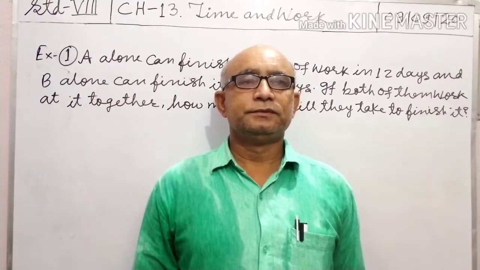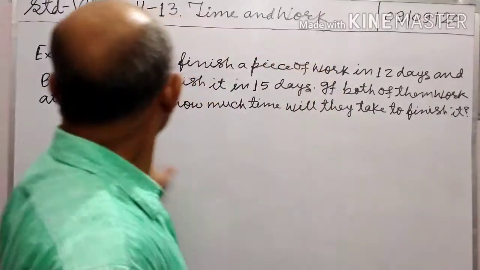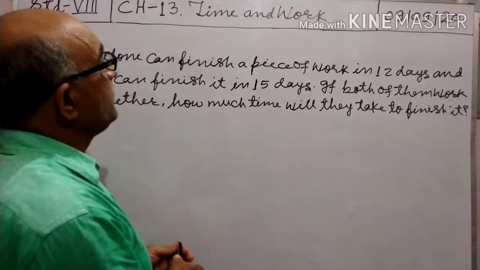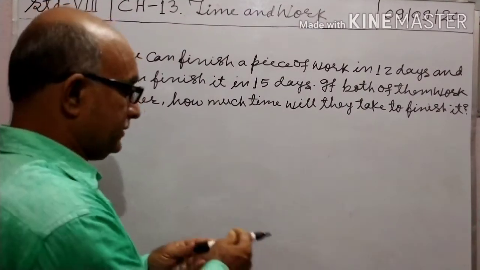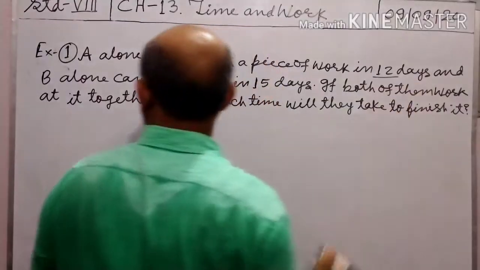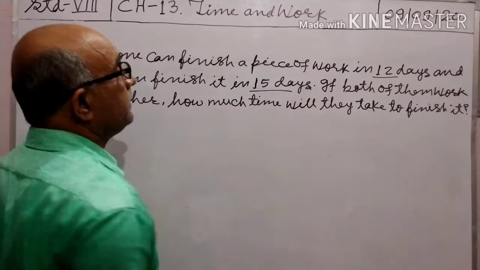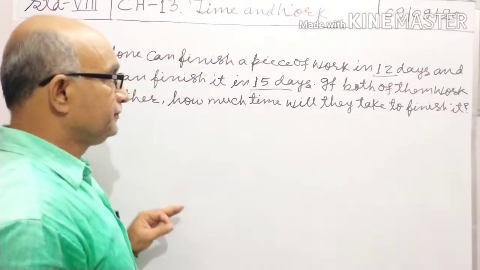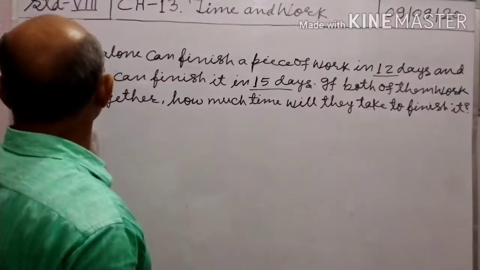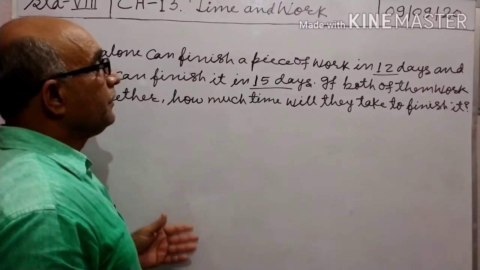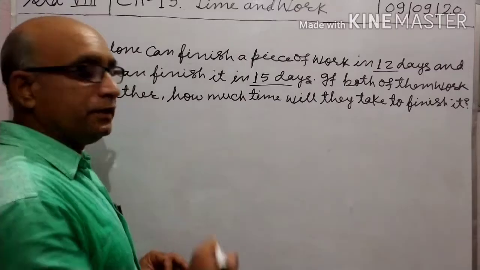Example 1 written on this board. A alone can finish a piece of work in 12 days, and B alone can finish it in 15 days. If both of them work at it together, how much time will they take to finish it?